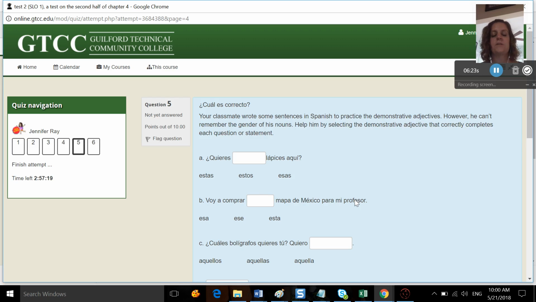Okay. Your classmate wrote some sentences in Spanish to practice the demonstrative adjectives. However, he can't remember the gender of his nouns. Help him by selecting the demonstrative adjective that correctly completes each question or statement. Okay. And so you'll pick the demonstrative.